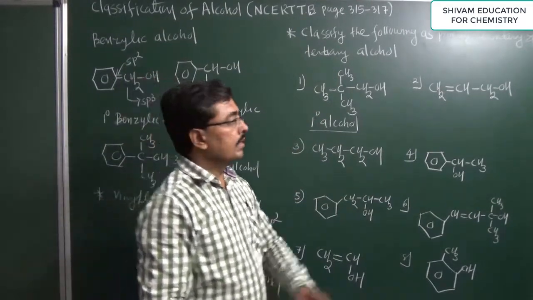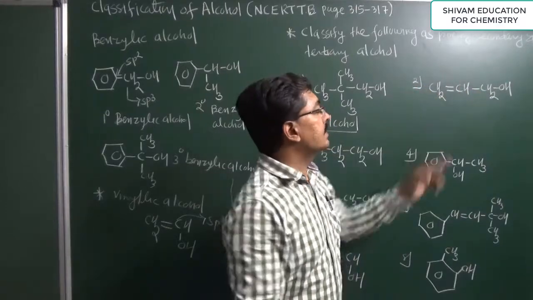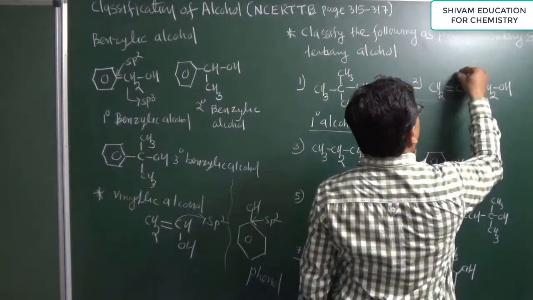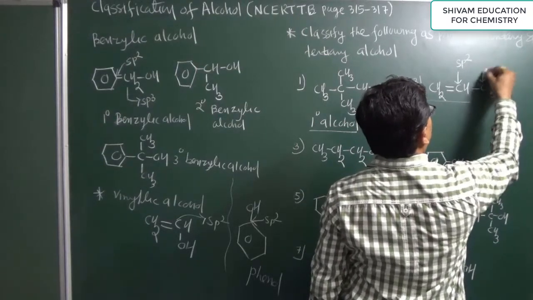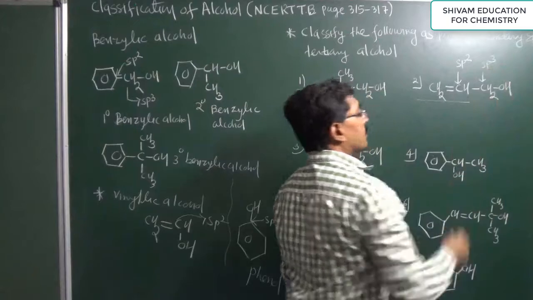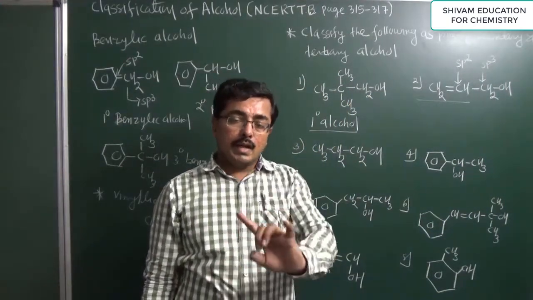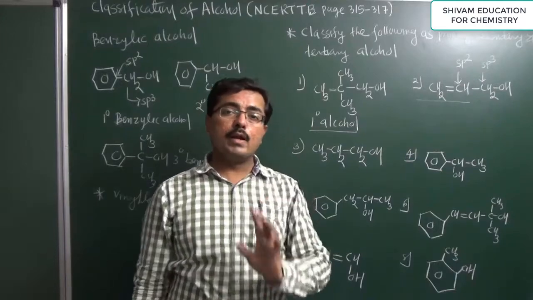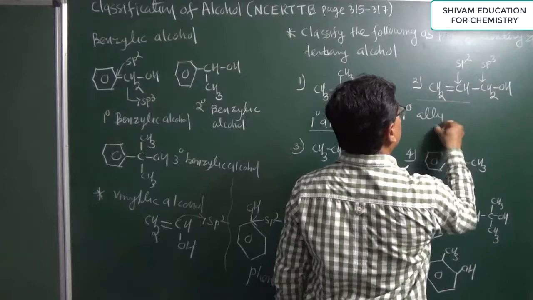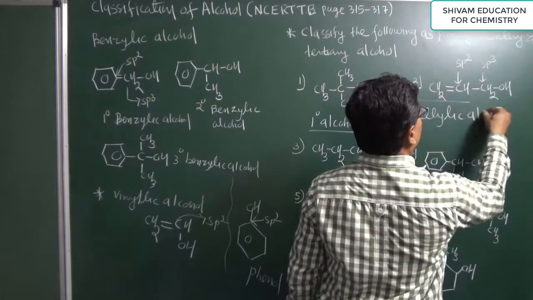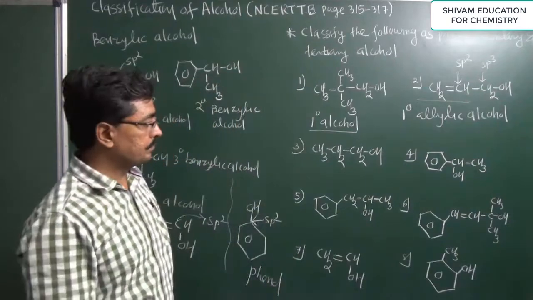You observe the hydroxyl group is attached with one carbon atom, and this carbon is attached with an sp2 hybrid carbon. It means it is an allylic alcohol, and it is also a monohydric or primary. So we can write it is primary allylic alcohol or 1 degree allylic alcohol.